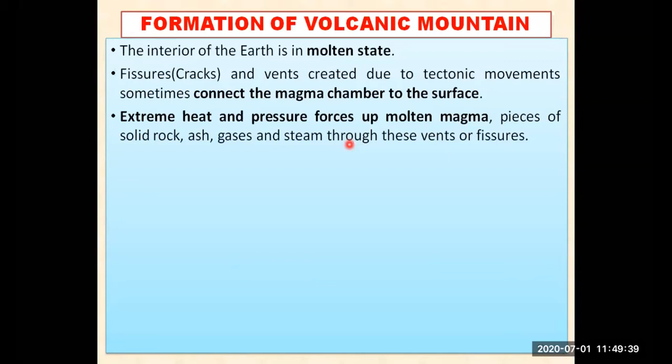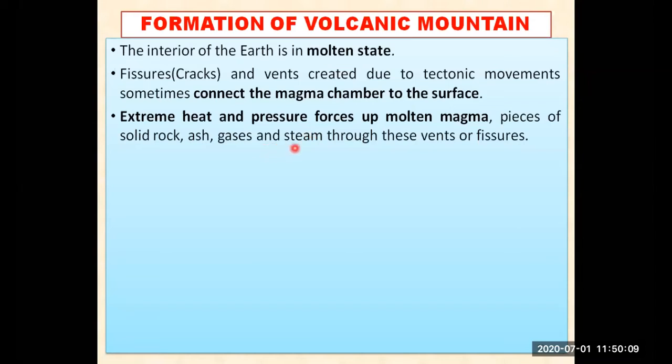But which type of motor is there inside the earth which is dragging the magma to the surface? So what is the name of that particular pump or motor? The name of that particular pump or motor is extreme heat and pressure. Extreme heat and pressure forces this molten magma to come out on the surface of the earth.